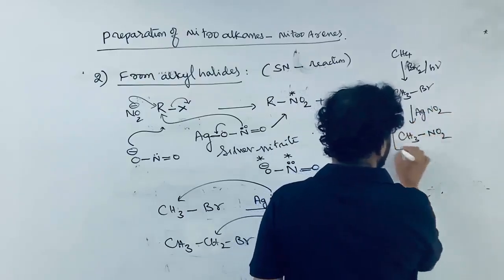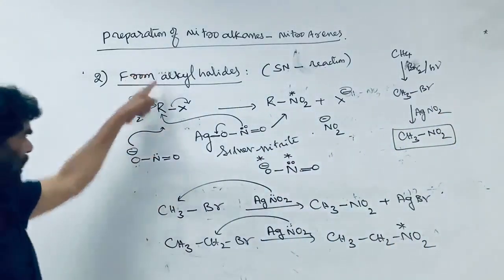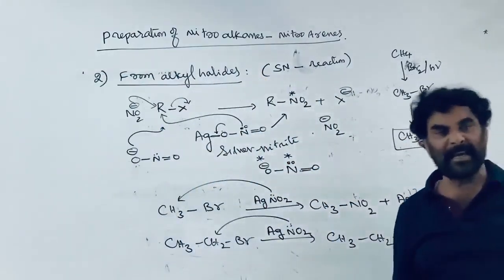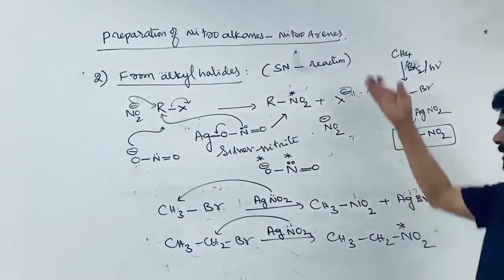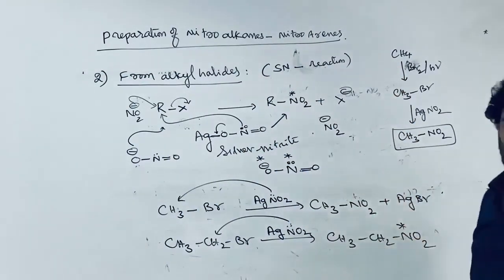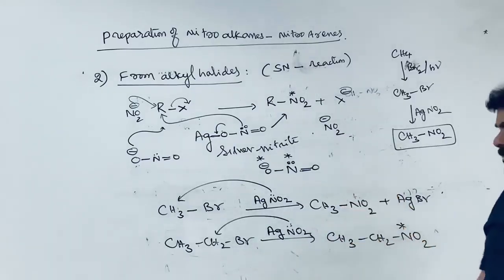Nitroalkane is formed, that is, nitromethane is formed. See, this is a superior method to that one, which gives a mixture and very low yields. That needs high temperature conditions. This one normally takes place at room temperature, or slightly warming the reaction. Harsh conditions are not required. A specific nitroalkane is produced here.